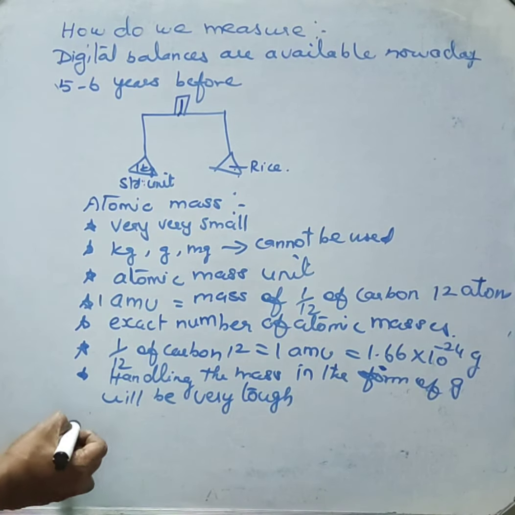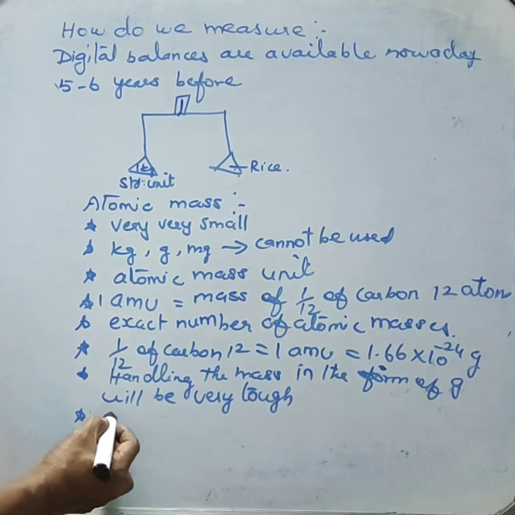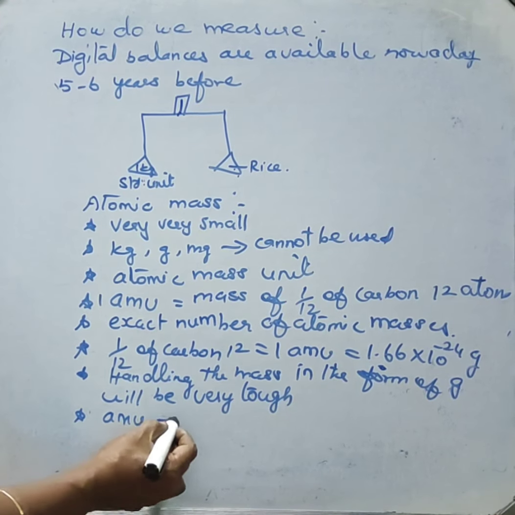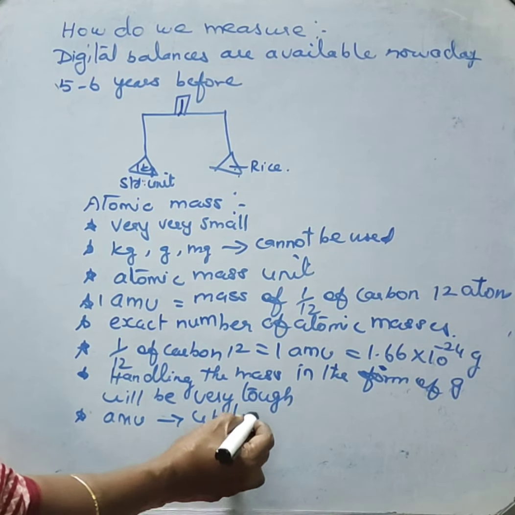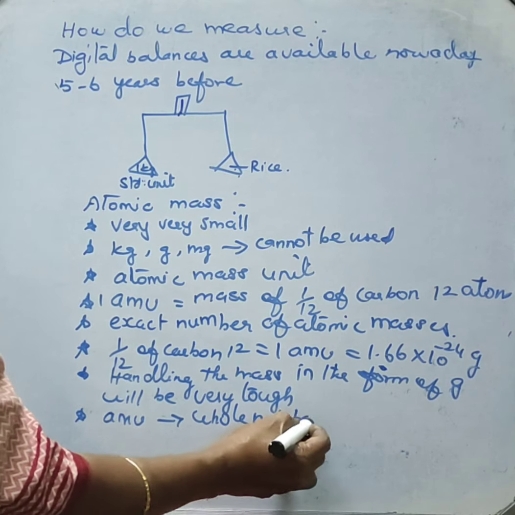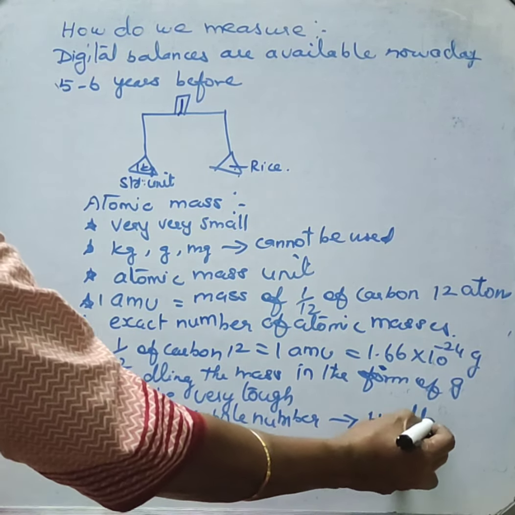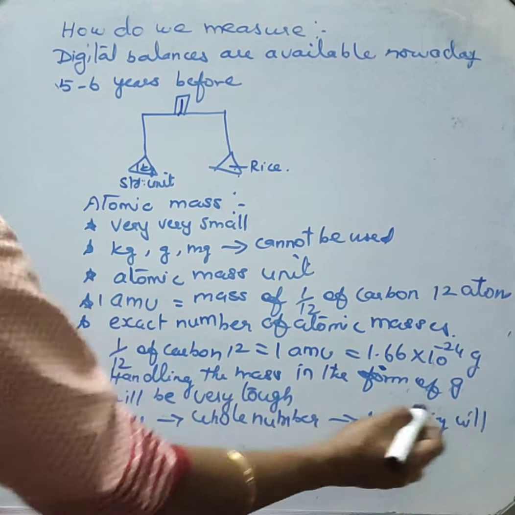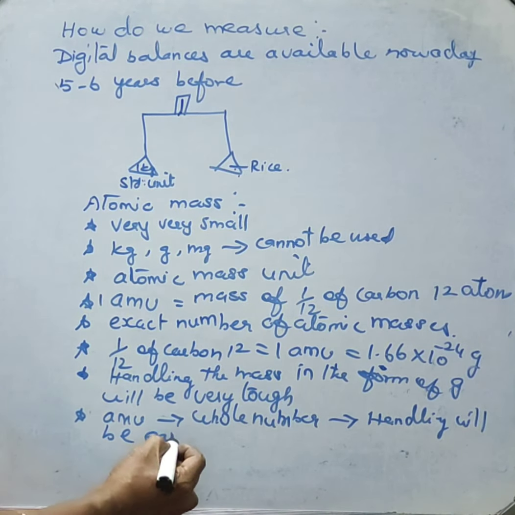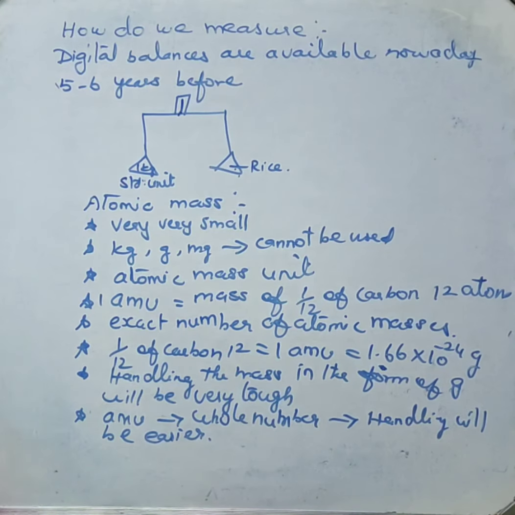But when the same masses are used in the form of AMU, they come in the form of whole numbers, so handling will be easier. And one more thing here: most of the elements' atomic masses will be whole numbers when we use the atomic mass unit.